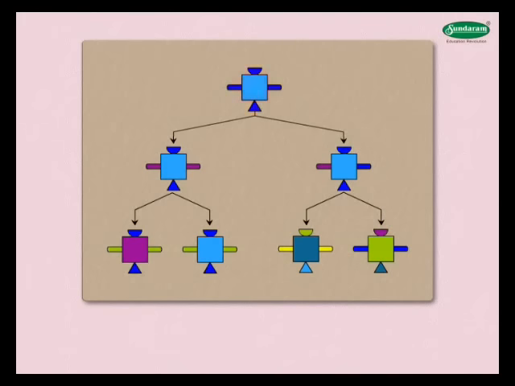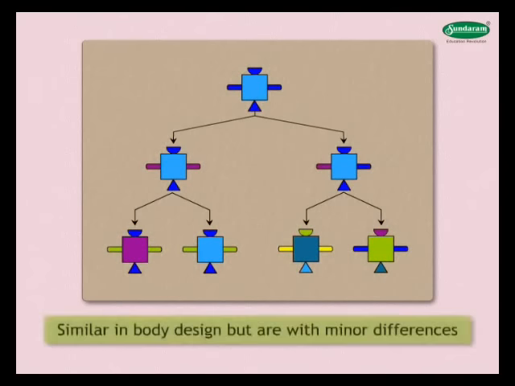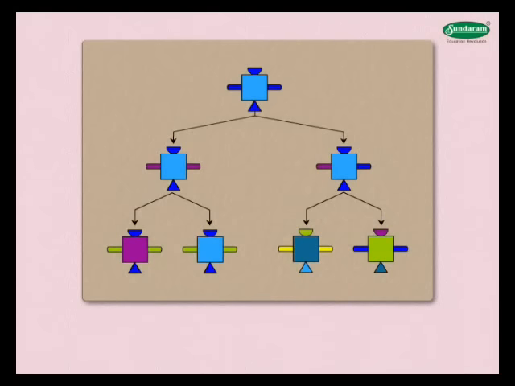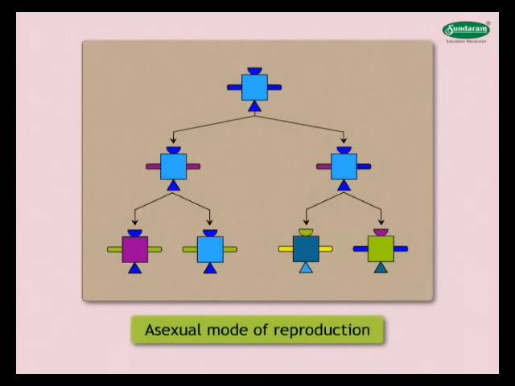The organism at the top gave rise to two organisms, and each of them gave rise to two each. When we observe these 7 individuals, we see that they are all similar in body design but are with minor differences. The figure represents the situation when the mode of reproduction is asexual.